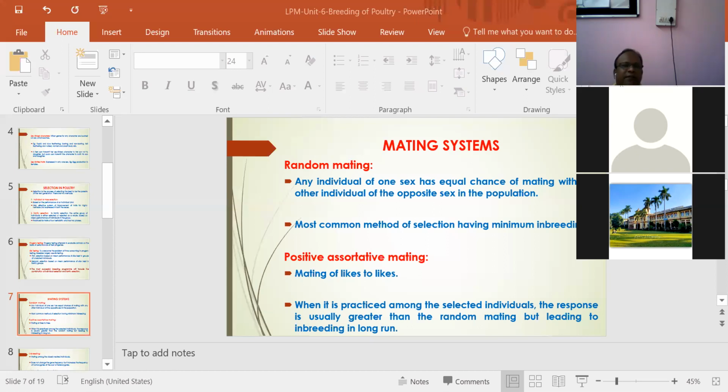Next is positive assortative mating, the mating of like to like. When it is practiced among the selected individuals, the response is usually greater than random mating, but there is more chance of inbreeding in the long term.